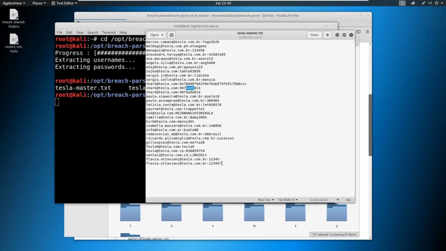This user down here, 12345, 12345 star, probably not going to get in with that on a company like Tesla, but you never know. But this is what we would do. We would take the usernames and we would throw these passwords at it, and that's called credential stuffing. And then we would take these usernames and all the known usernames, and we would spray passwords at them, like fall 2019, like we talked about in the last video. That's password spraying.